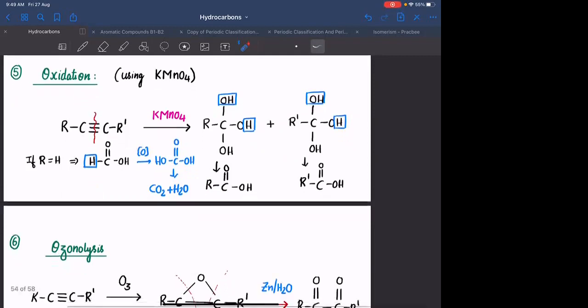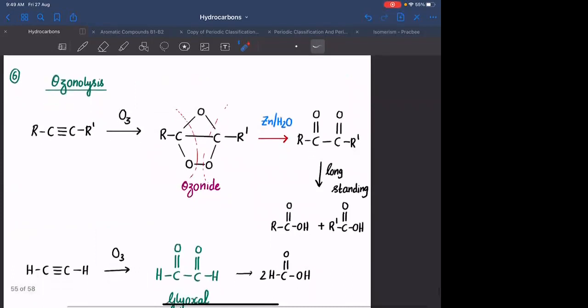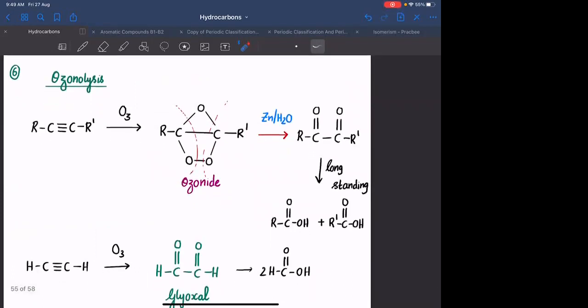Yes, sir. Okay. If you do ozonolysis में क्या करेंगे? Again, the first step is the addition step of O3. You will break both these bonds. You are breaking only 2 bonds here. यहाँ पे एक bond intact रहेगा. There is the formation of cyclic ozonide. There is a bond formation between this carbon and this carbon.